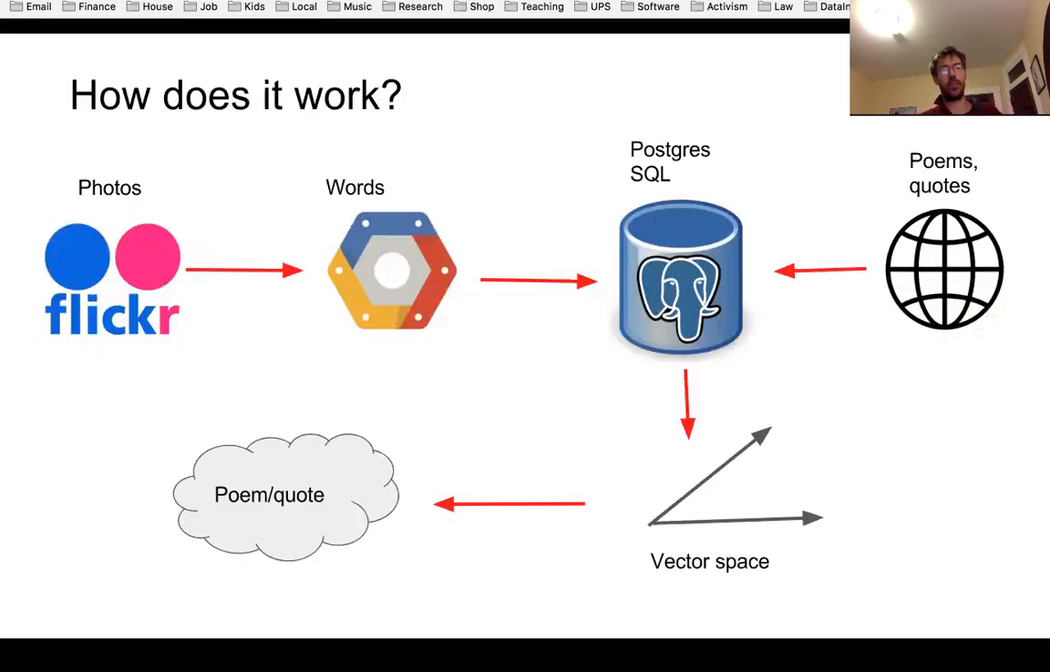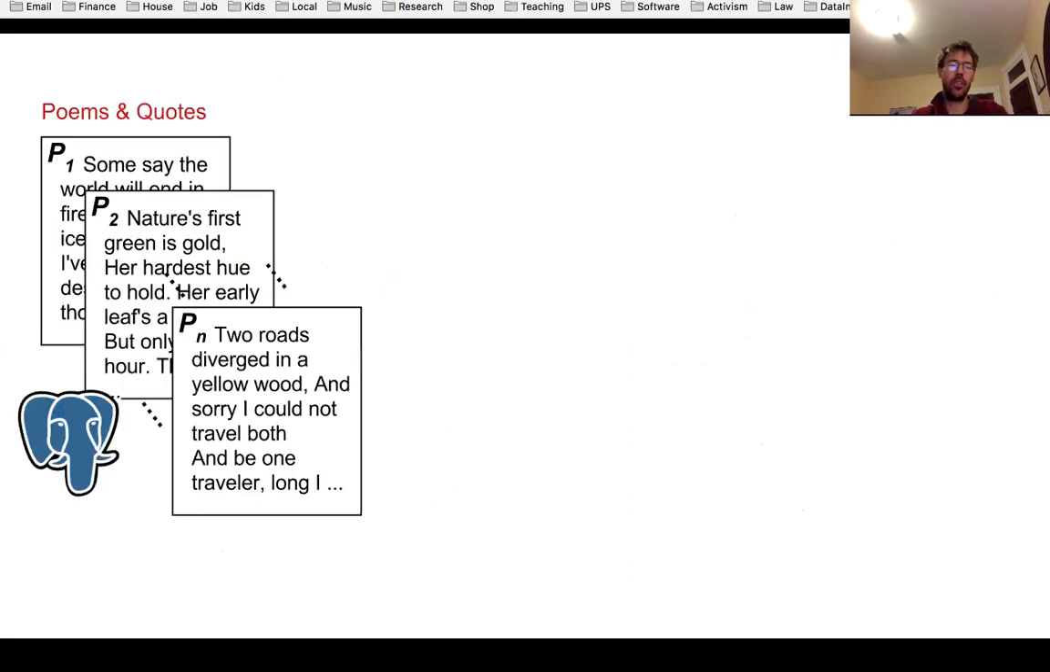How does it work? Here's the basic pipeline. We start with photos from Flickr, pass them off to Google's Cloud Vision API to extract semantic information, stick that information in a PostgreSQL database, and we do the same with poems and quotes. I scraped about 35,000 poems from the web and some quotes as well. Once I have all the information in the database, I extract it into vector space using a variety of techniques that I'll talk about, and then using an algorithm that combines thematic matching, semantic matching, and sentiment matching, I produce a poem.